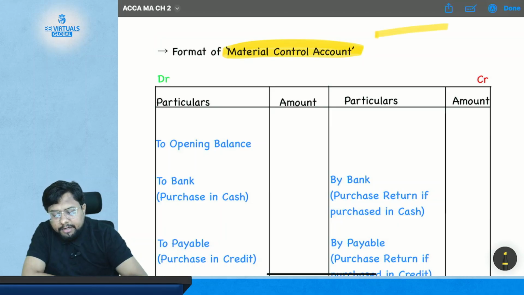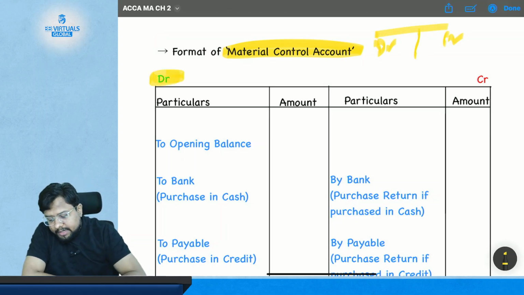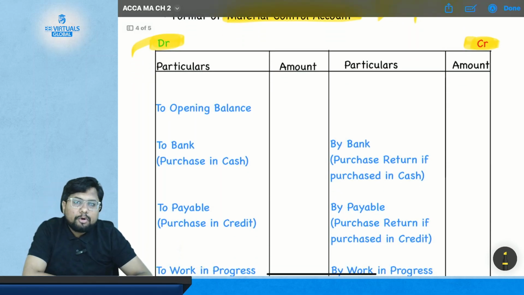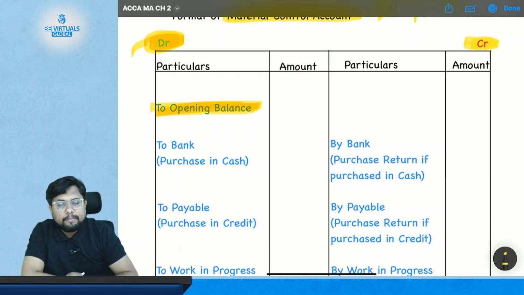It is in the T-shaped account. Here it is the debit, here it is the credit. So this is the debit side, this is the credit side. Now, as we have already discussed, material is your asset and asset has a debit balance. That means your opening inventory will have a debit balance. So this is the opening balance of the inventory, which will have a debit balance.